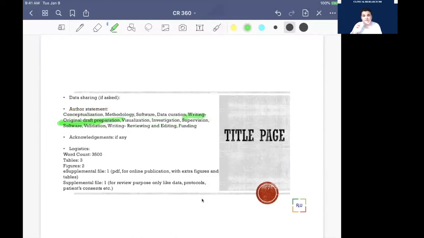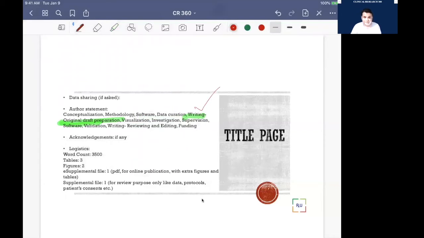This is the most important type of authorship. Even if you're sixth or seventh author, you can request it if you did the work, and if someone allows you to be listed for original draft preparation, or you get the chance to prepare the original draft, that is great.